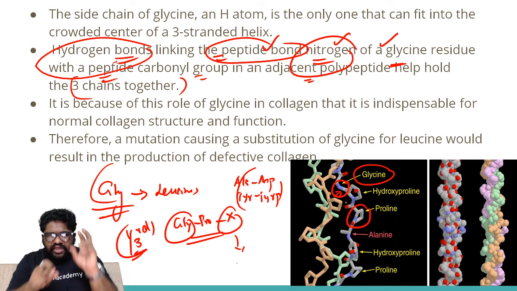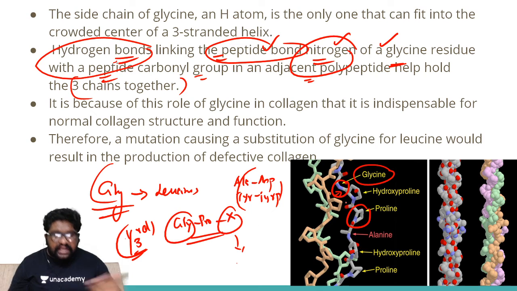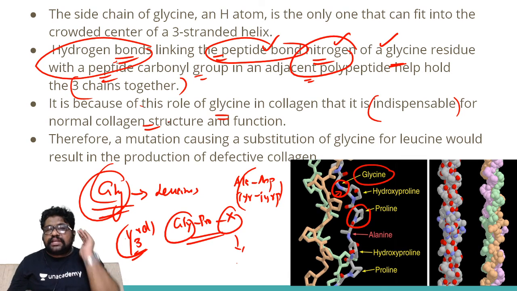So to give the kink, if I replace the glycine coding codon with something else, then that would make you lose the ability of glycine to hold on to the collagen properly. Because of this role of glycine in collagen, it is indispensable for normal collagen structure. So when glycine is replaced by leucine, leucine will not be able to offer the hydrogen bonds for linking the peptide. That is why glycine replaced by leucine is the worst affected area for the collagen defect.